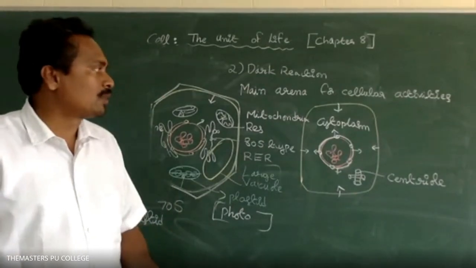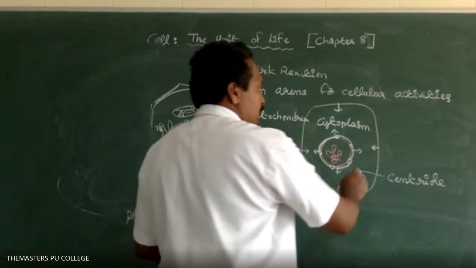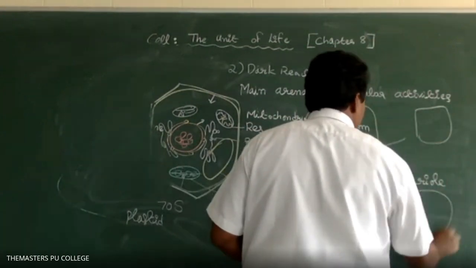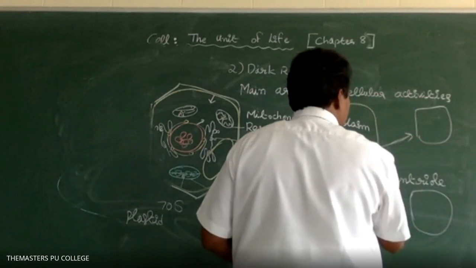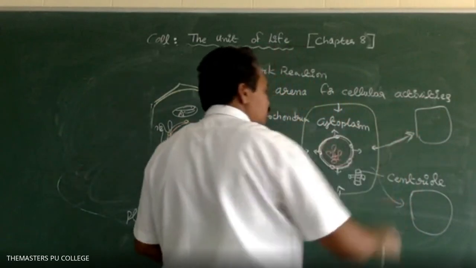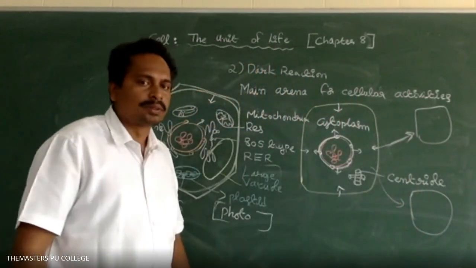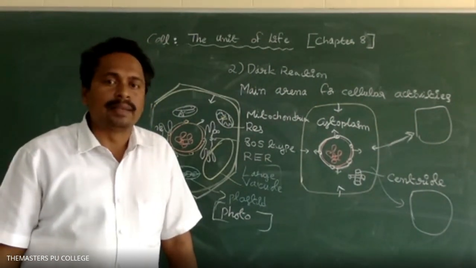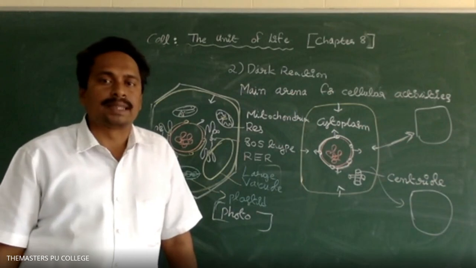Sir, what is the function of centriole? Centrioles are involved during cell division. During mitosis, one cell is divided into two cells. The centrioles are useful for cell division in animals. Is it clear?